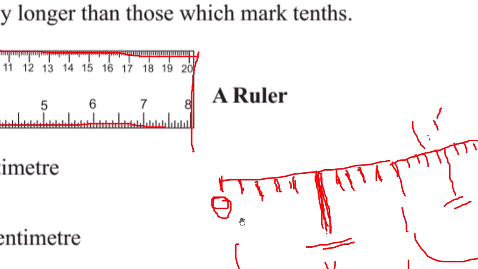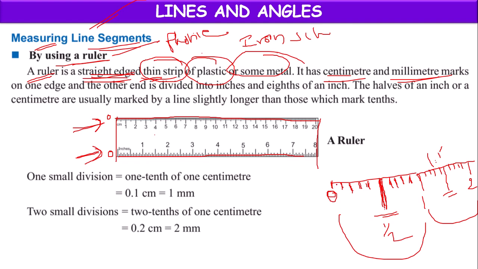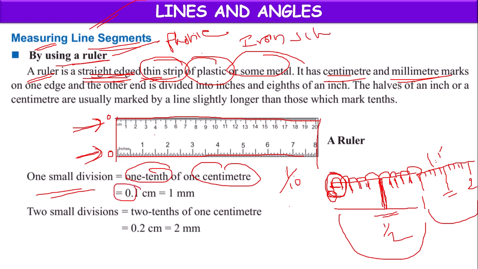One small division, the length between 0 and the first division, is one part out of 10 parts in 1 centimeter. One part is 1/10 part of a centimeter, which equals 0.1, or 0.1 centimeter, which is known as 1 millimeter.